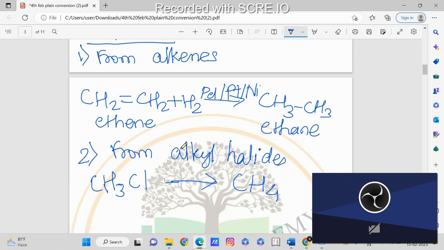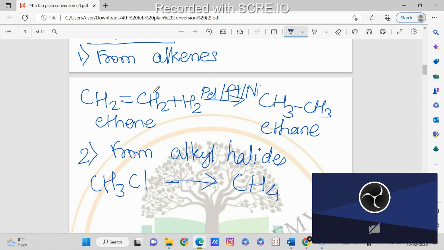See, in the first case we prepared the alkane from alkene, and at that time we used the catalyst palladium, nickel, platinum. So it's not necessary that we will use the same catalyst when we are using a different method. Now the second way, we are preparing the alkane from alkyl halide.